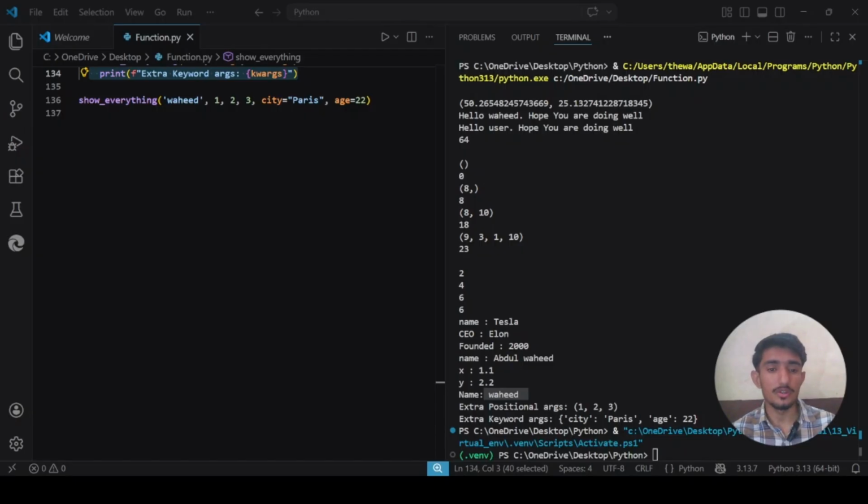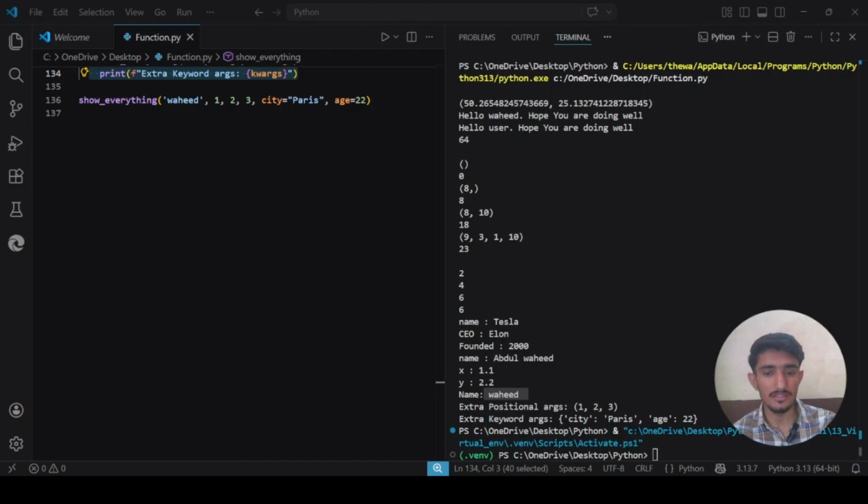Okay? So a generator is smarter. Instead of computing all values upfront and storing them, it computes one value at a time on demand. It pauses after each value, waits for you to ask for the next one, and only then computes it. This is called lazy evaluation. Okay, so we have a yield keyword to make a generator function.